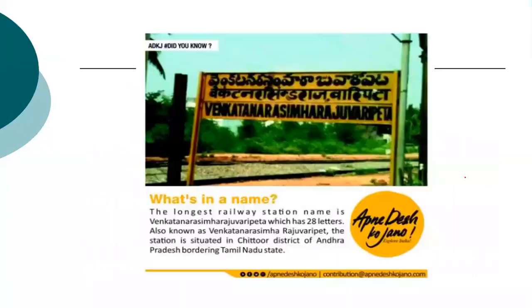So now coming to the important advertisements, government schemes, and the Apne Desh Ko Jano initiative of the Assam Tribune. Here it is mentioned that the longest railway station name is Venkata Narasimha Raju Baripeta.